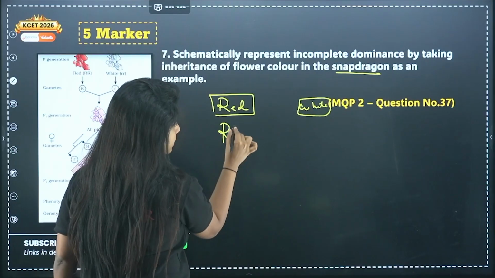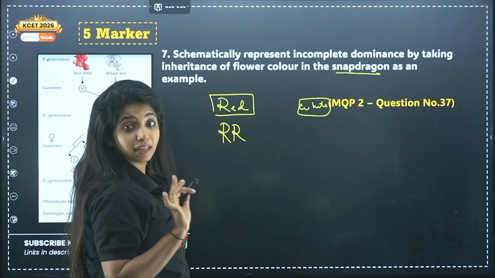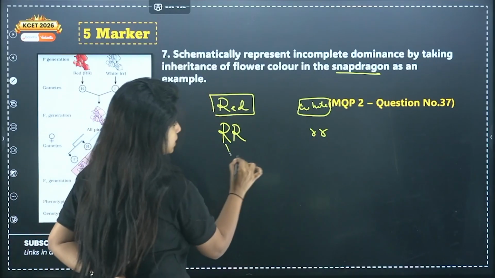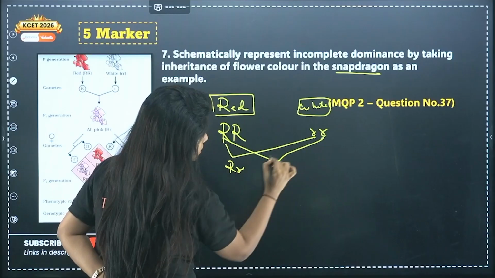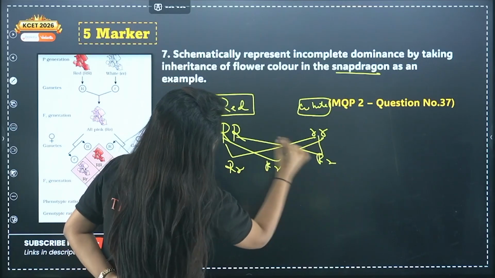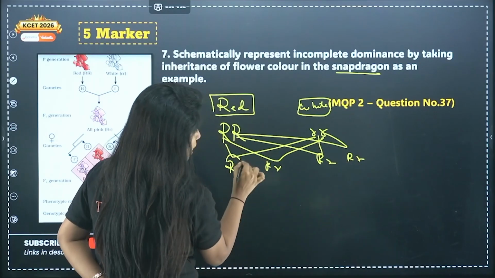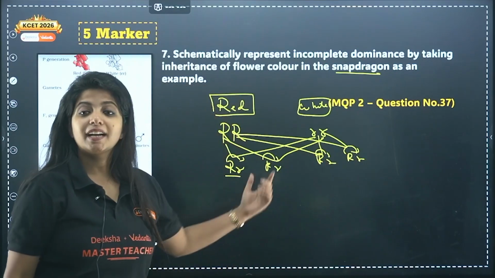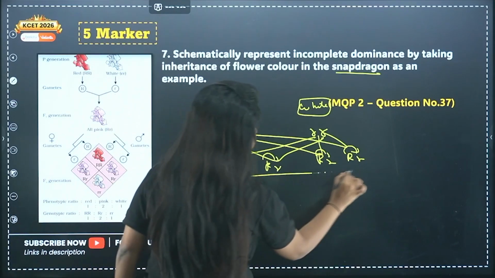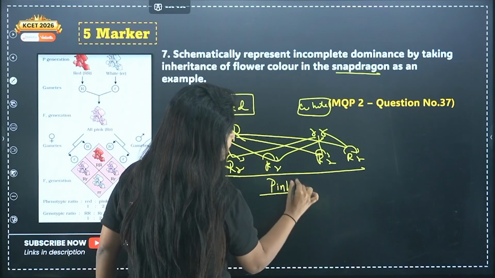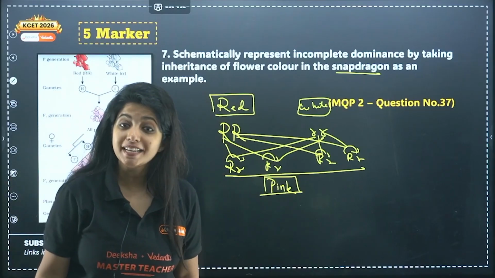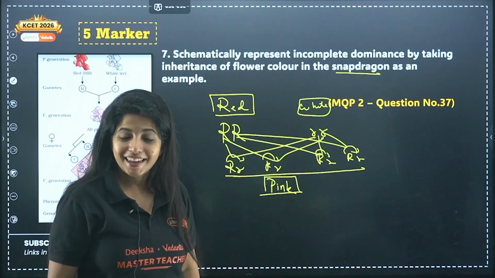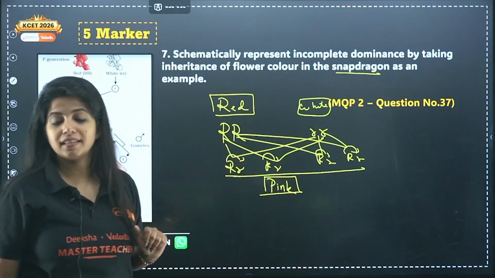Red one is denoted by capital R, which means it is dominant. Yes, capital letter means dominant, right? And small r means it is recessive. When these come together, I get capital R small r, every time. All of them have only one dominant allele, and that is going to dominate. When they dominate, what do you expect? The color to be red. But what is the color that you get? It is pink. So what do you understand from that? That it is incompletely dominant. It is not completely dominant over the small r. This is what incomplete dominance is.